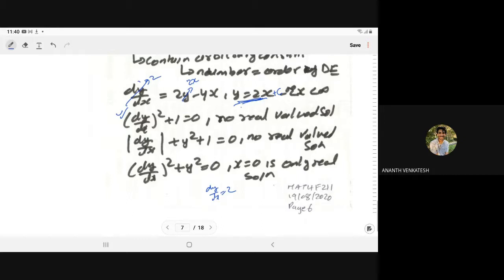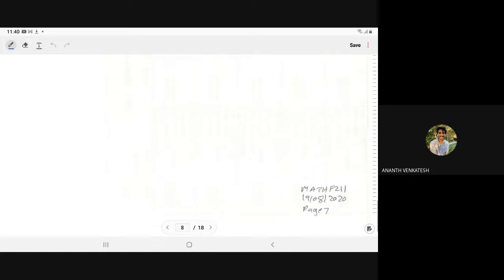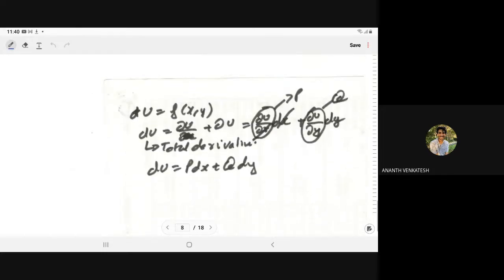Similarly, if we have mod of dy by dx plus y square plus 1 is equal to 0, here we have a first order differential equation, yet we have no real valued solution. So it is not necessary that even a simple equation has a solution.